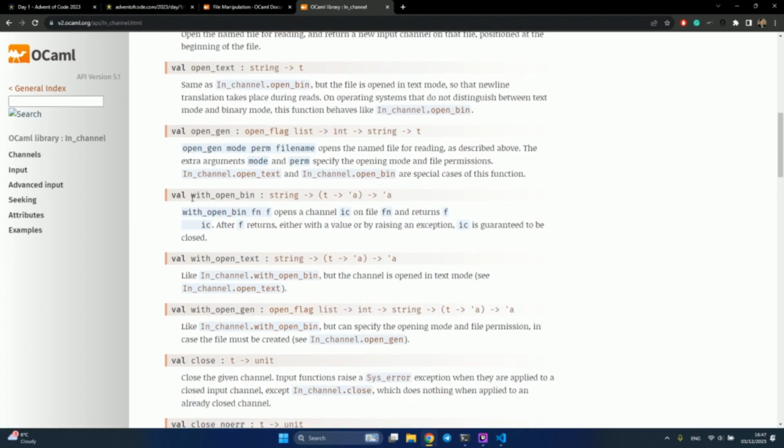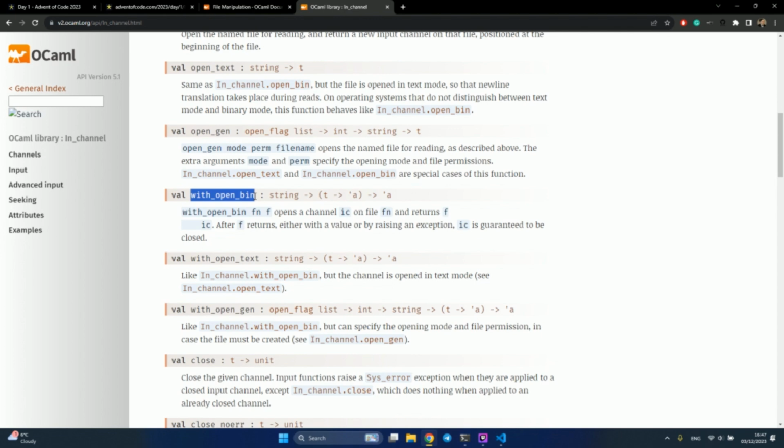Let's still try to do this properly. I'm going to use this function, with open binary, because we don't care about line breaks and whatever. We give it a file path, and a function that does something with the file and returns the result. It will return the result of this function, and it will automatically close the file. It should handle all the exceptions, ideally.